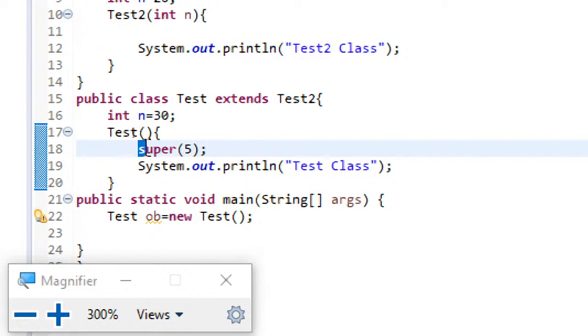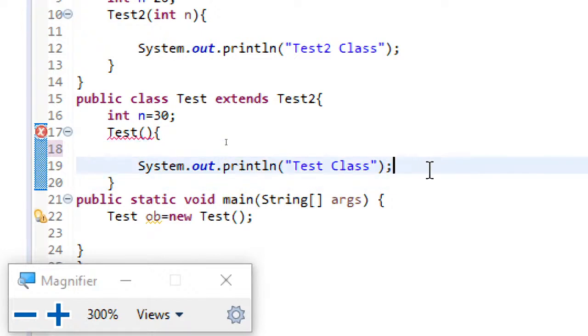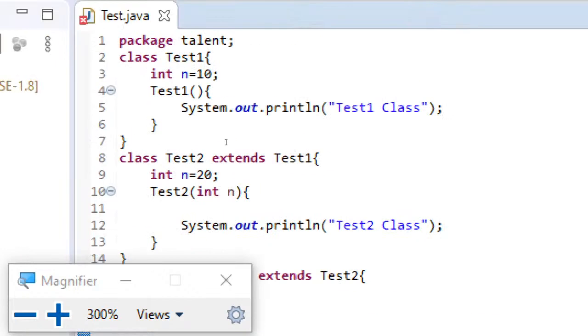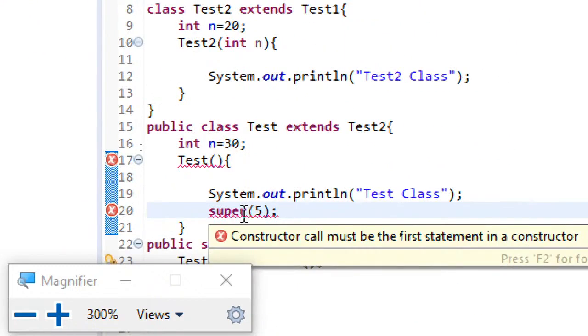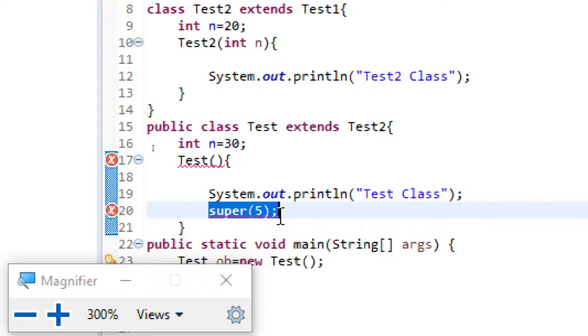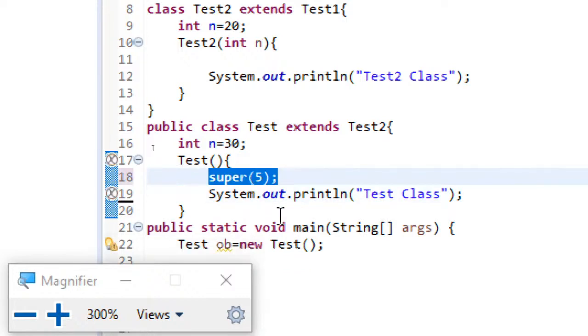Another point I want to convey here is, observe what I have done. I've just pasted it after the print statement. When I move my mouse cursor over it, you can see the error: constructor call must be the first statement in a constructor. So you can call the parent constructor from the child constructor only as the very first statement. This is the point I wanted to make.